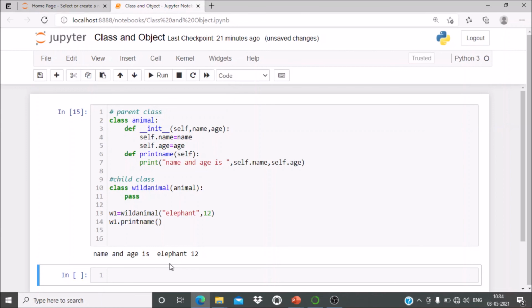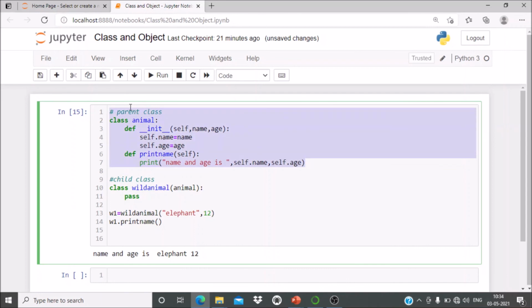So this is how you can create the parent class, and all the attributes can be used in the child class without writing anything into it, just by passing the name of the parent class, Animal. We have created the object of the child class and called the print_name method from the parent class. So this is how we can create the parent class and child class.